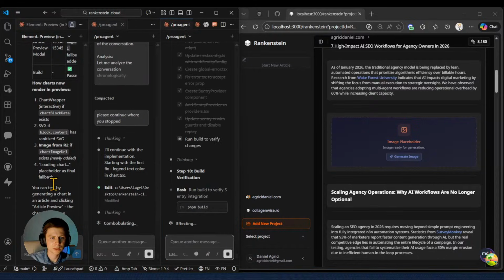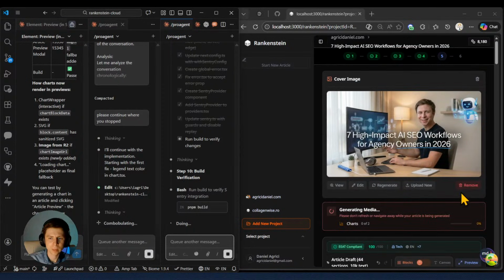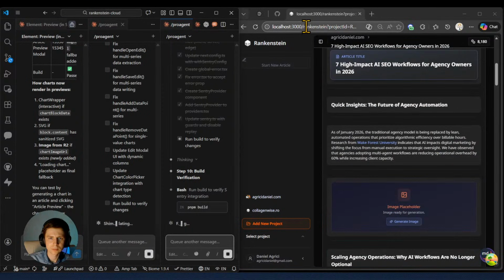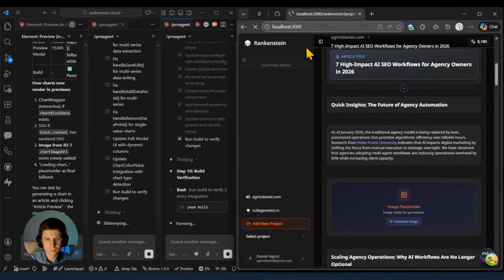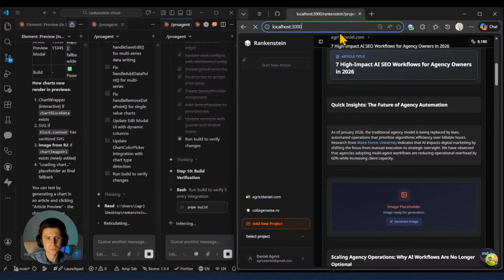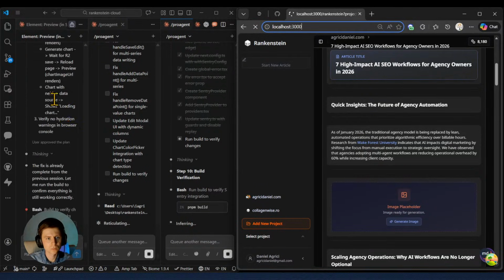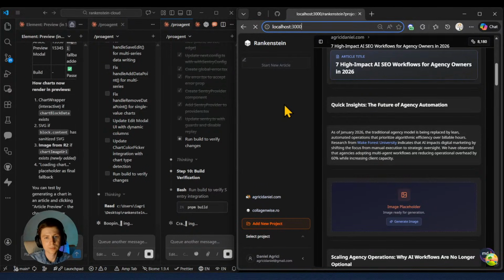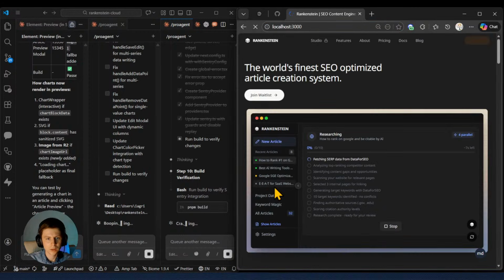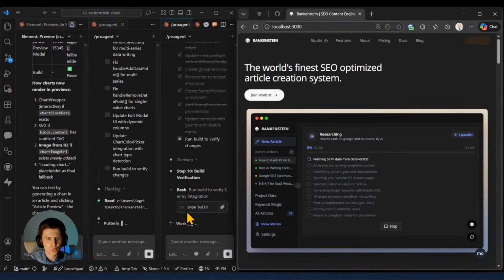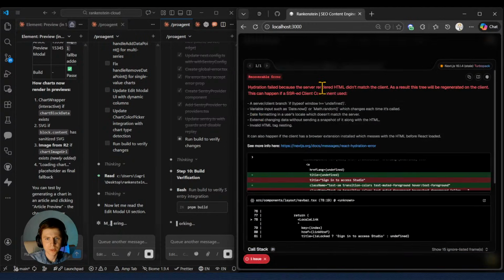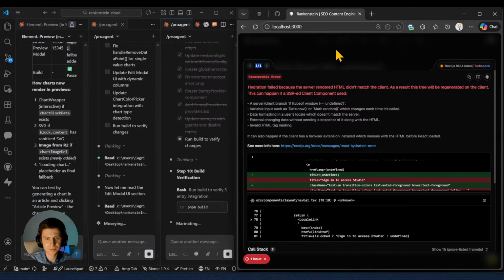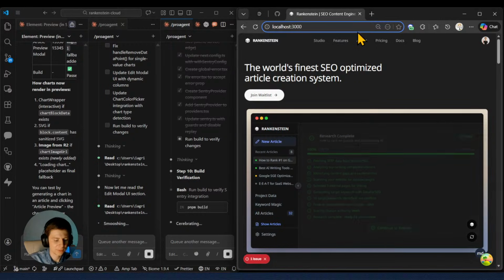pnpm build, yes. Going back here. Let's see, boom, issue. Hydration failed because the server does not match the client. It's a result of rendering on the client side. Okay, this is totally normal.